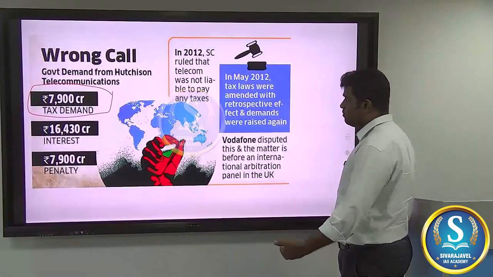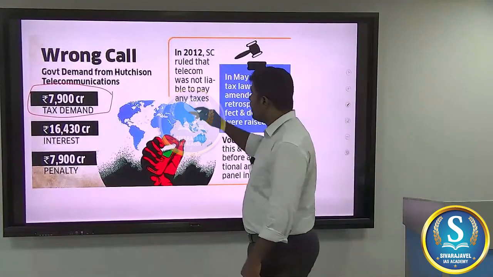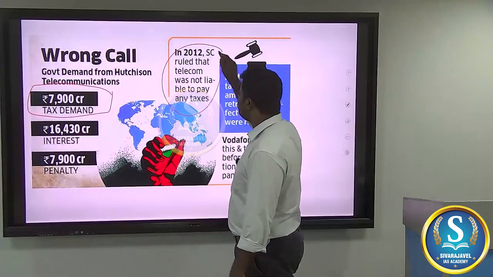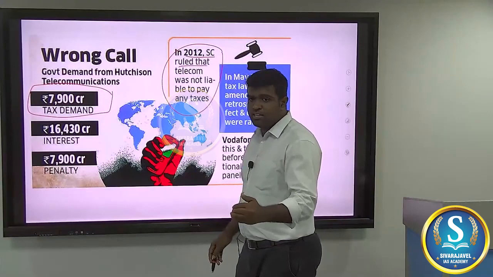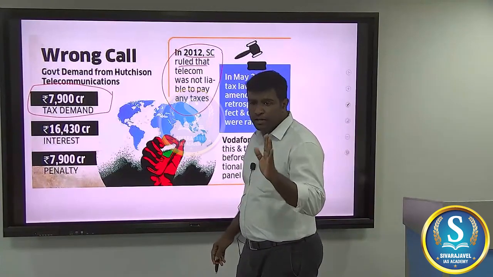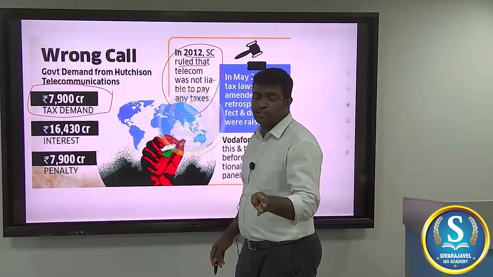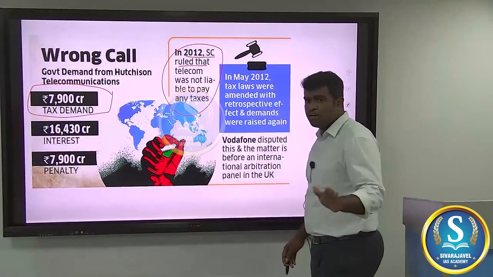In 2012, when the Supreme Court ruled that you cannot impose such a tax on Vodafone, citing lack of provisions in the Indian Income Tax Act, the central government was not ready to let go.